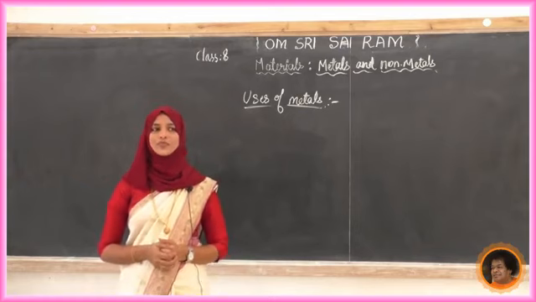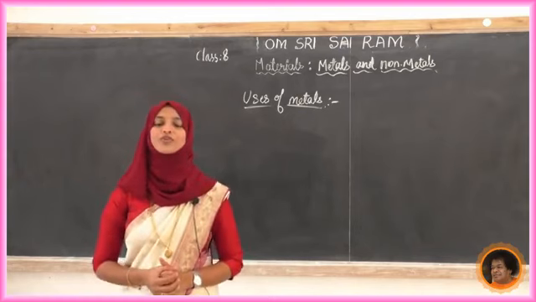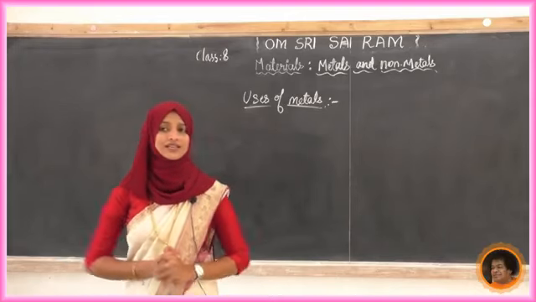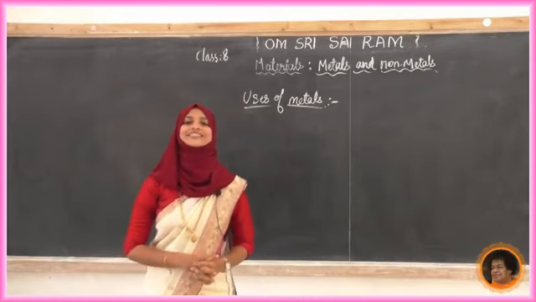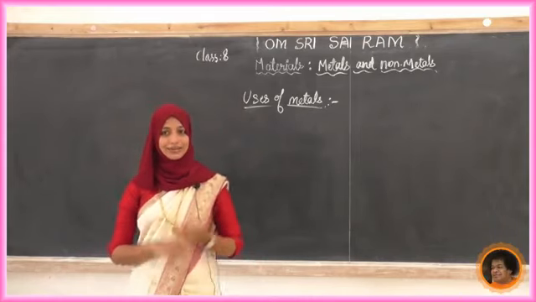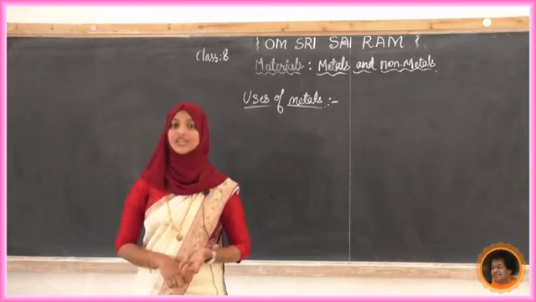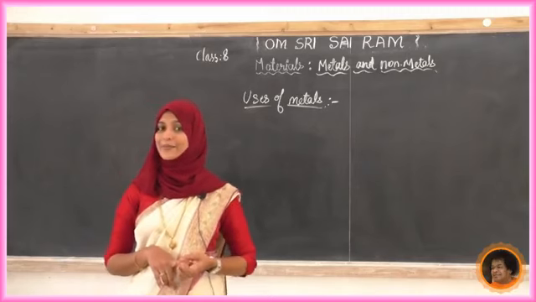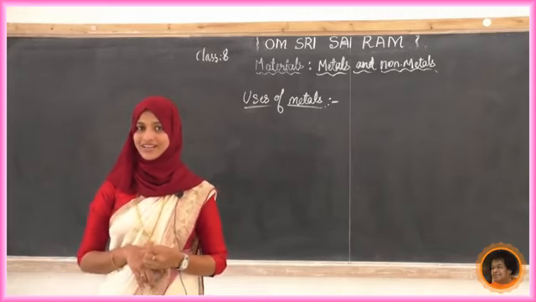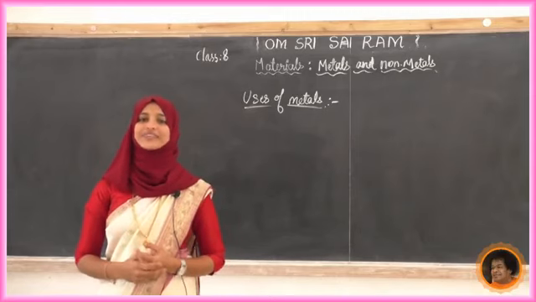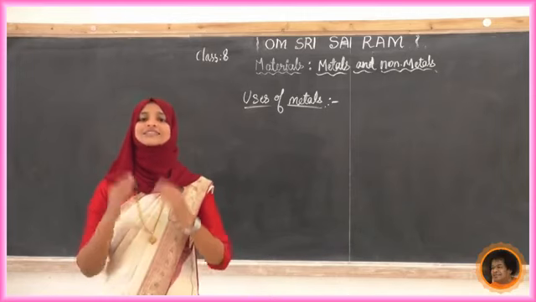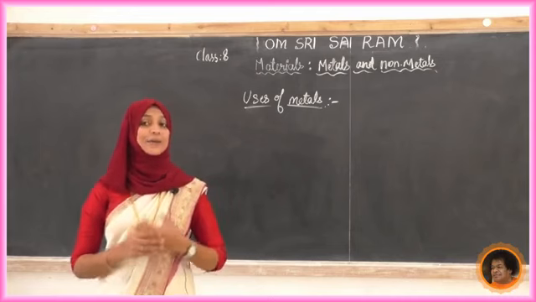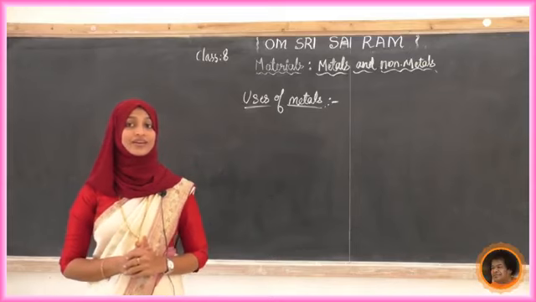Any other uses of metals? If you look at the cooking utensils in our kitchen, almost all of them are metals like aluminium, or mixed metals like steel, or iron. Can you give an example of an iron utensil? Yes, the dosa pan. That is an iron pan we use to make dosa. These are examples of different cooking utensils.